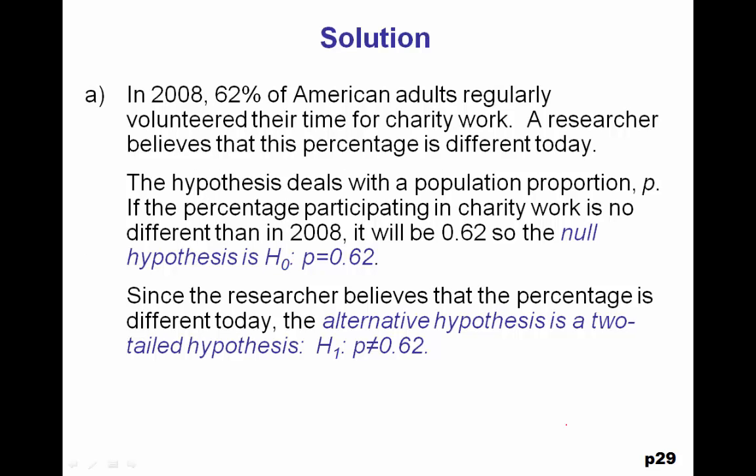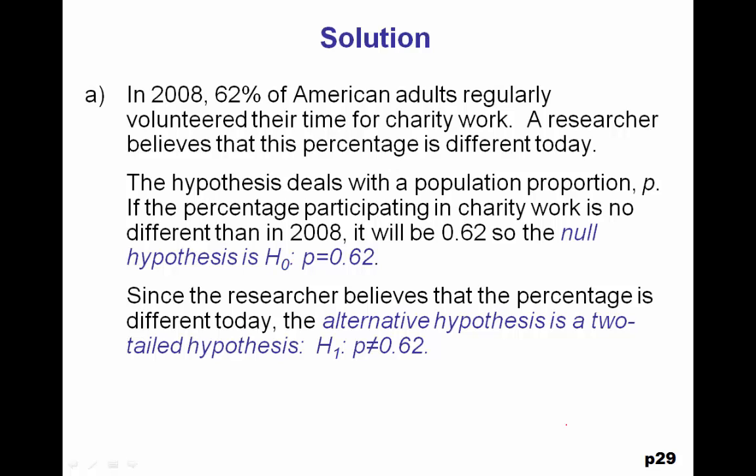In 2008, 62% of American adults regularly volunteered their time for charity work. A researcher believes that this percentage is different today. The hypothesis deals with the population proportion. If the percentage participating in charity work is no different than in 2008, it will be 0.62. So the null hypothesis is H0: the proportion is equal to 0.62.